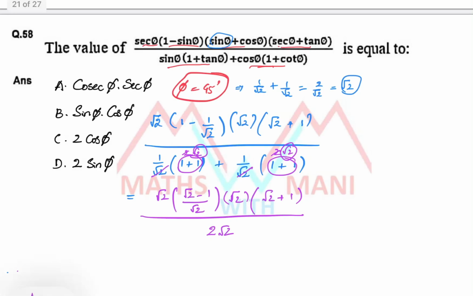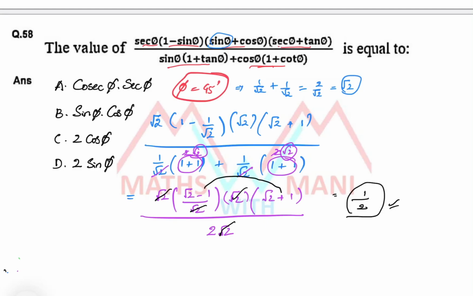Clear? So now the calculation or simplification is very important. Root 2 cancels and root 2 cancels. Root 2 plus 1 into root 2 minus 1 is equal to 1, because a plus b into a minus b is a square minus b square. So that is 1 by 2. So when I substitute phi equal to 45 in the options, you get 1 by 2, that is the answer.